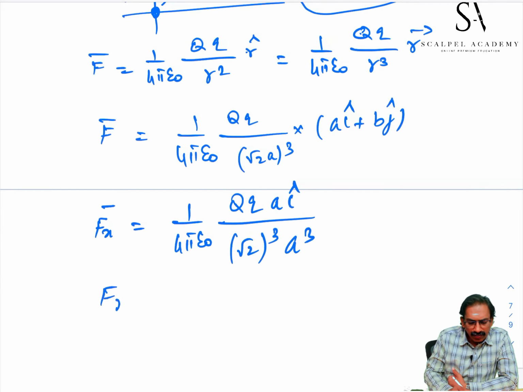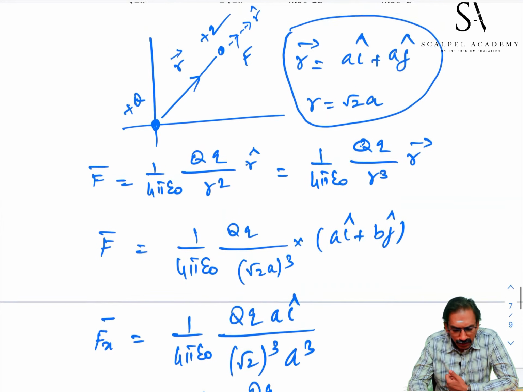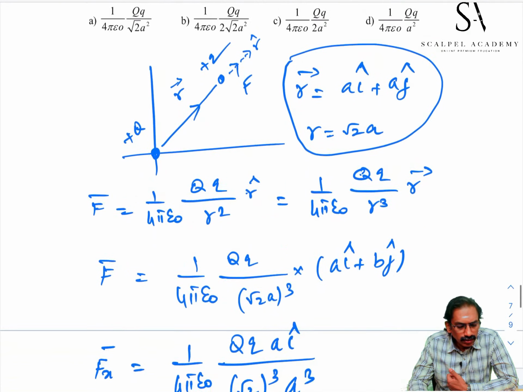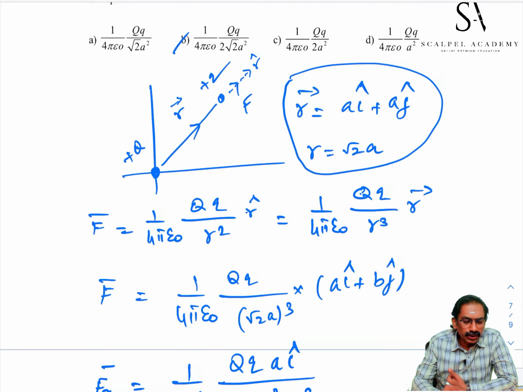So, magnitude of Fx is equal to 1 by 4 pi epsilon naught q by, this is a square, root 2 whole cube, root 2 into root 2 into root 2, 2 root 2. Which option is matching? 2 root 2 a square. I think B option is matching.